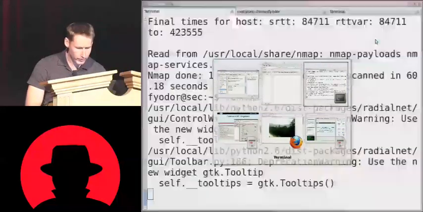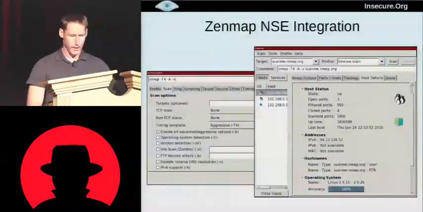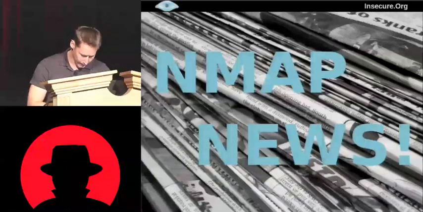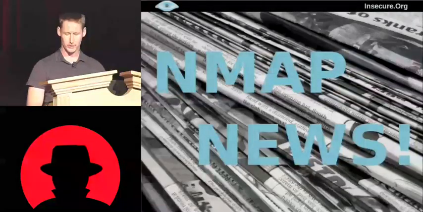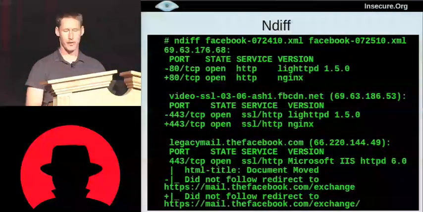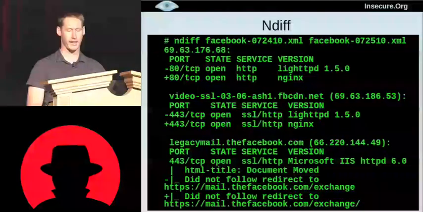Oh, here we go. And now I have some really, really brief Nmap developments and news I wanted to share. We have about 6 minutes left, so I'm really going to shoot through these really quickly. But there's some neat things that you guys might want to look at in the future.